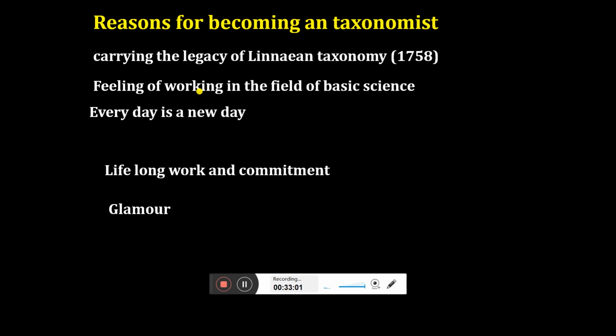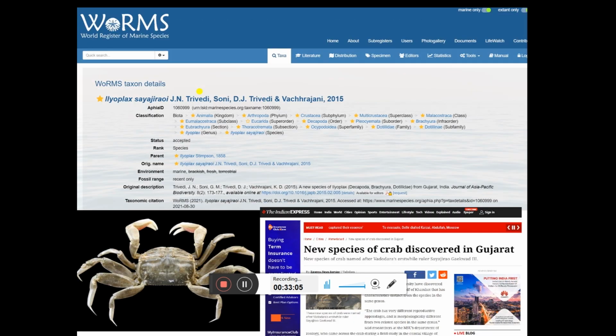Now, what is the glamour? There is a glamour in taxonomy: whenever you describe a new species, like this small crab which we described from the Gulf of Khambat, you can see over here Trivedi, Soni, Trivedi, and Vachrajani 2050. Your name will be included in the world database.